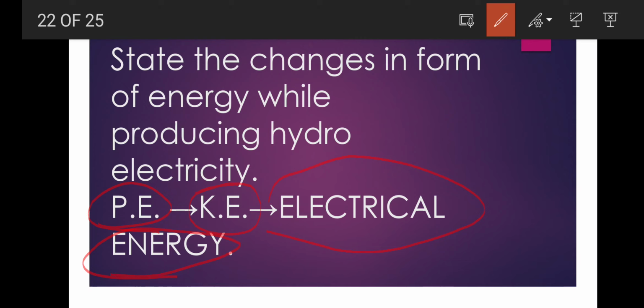So when it falls on the turbine, the potential energy is converted into kinetic energy. Then this kinetic energy of the water is transferred to the blades of the turbine as kinetic energy, which rotates the turbine. And as the turbine rotates, it rotates the armature of a generator to produce what? Electricity. So we can say that kinetic energy is converted to electrical energy. And like this we get electricity from the water.